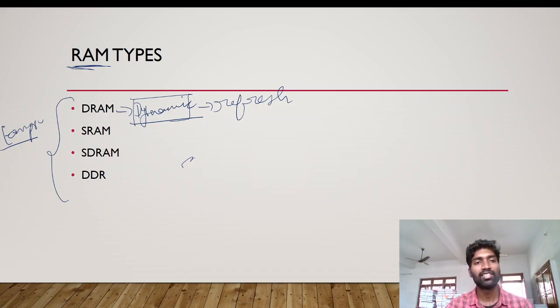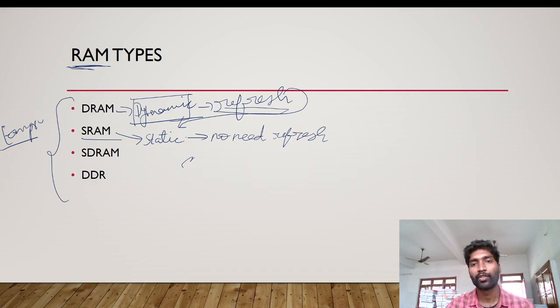Next one is SRAM. SRAM means static random access memory. So already we know we are doing the updation, correct? First, the RAM they introduced needed a refresh. Now they made an updation of this, and the second RAM they introduced is static. It needs no refresh. No need for what? Refresh. This RAM needs no refresh at all.